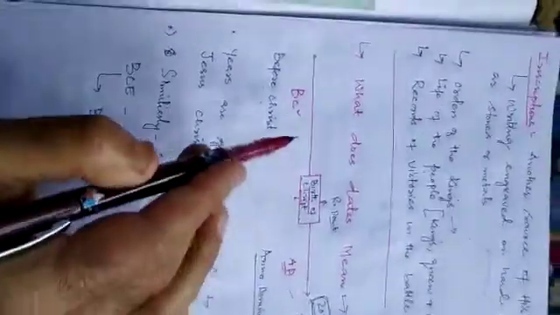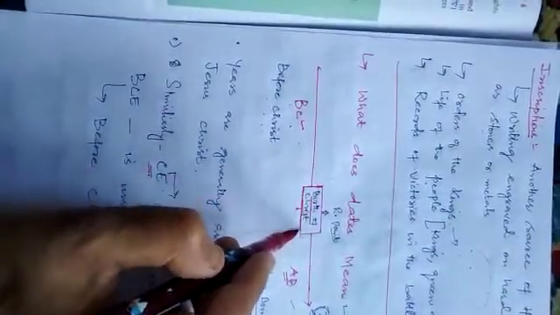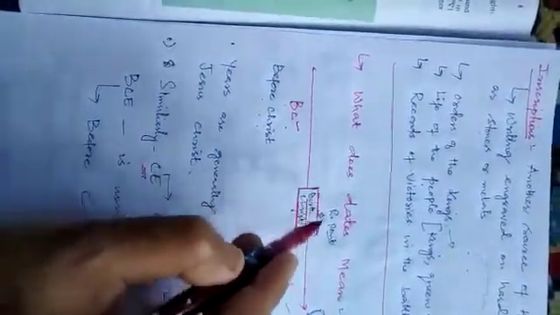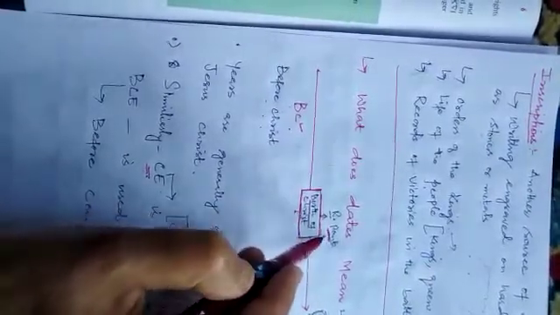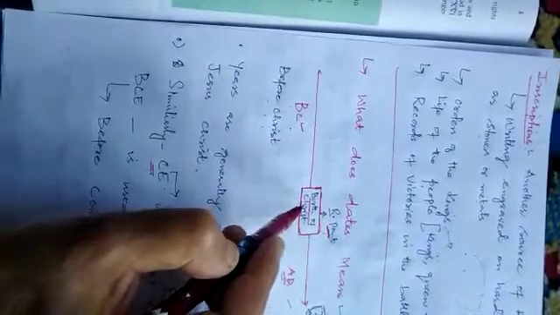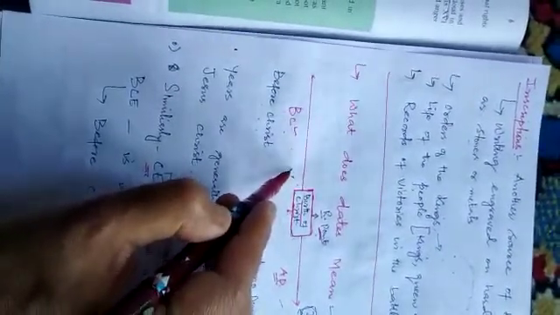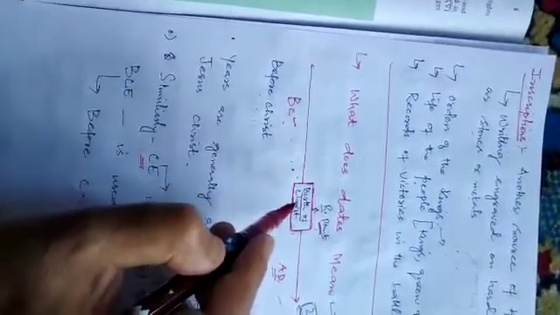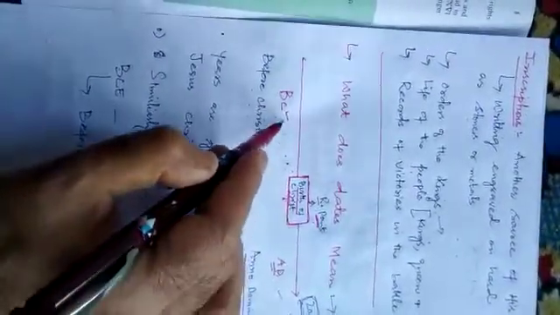So this point, the birth of Christ, is taken as the reference point. The period before the birth of Christ is taken as BC.